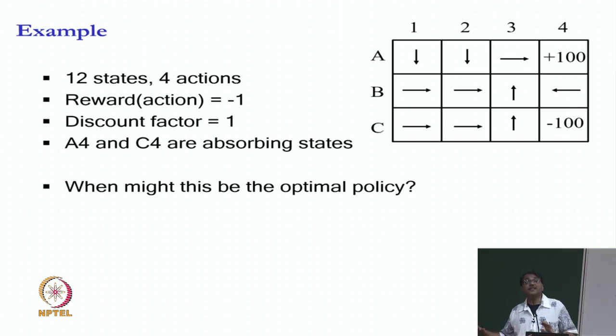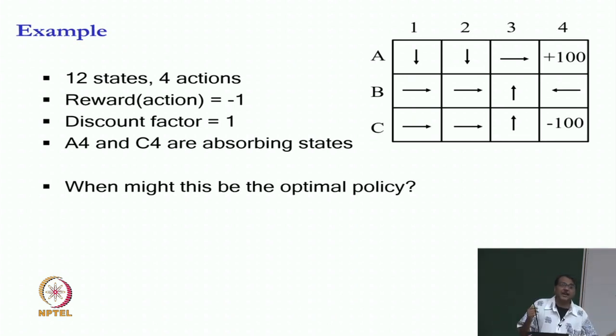When might that happen? Let us say when there is a wind blowing in the opposite direction, or a very strong wind blowing. So, when I try to go from A1 to A2 taking the right action, maybe I go elsewhere. It is possible. So, maybe the alternative policy is to go through the B row, because in the B row there is no wind. So, I can be more careful about what is going to happen. Right. So, you never know.